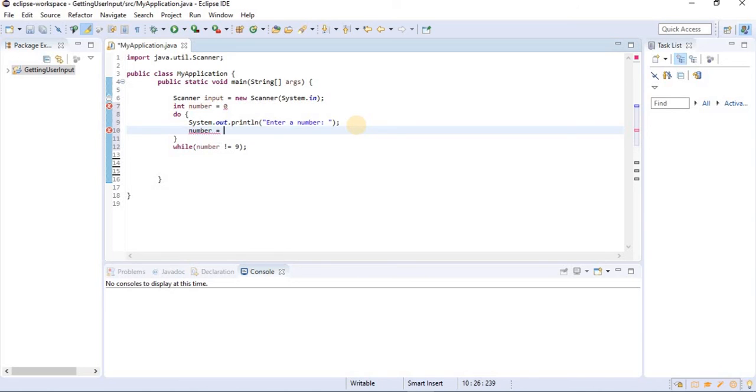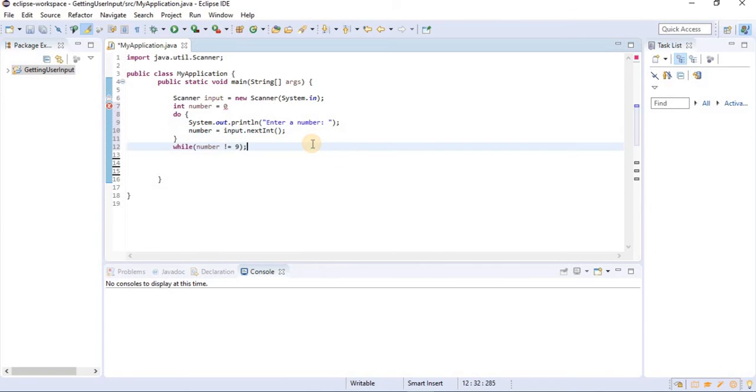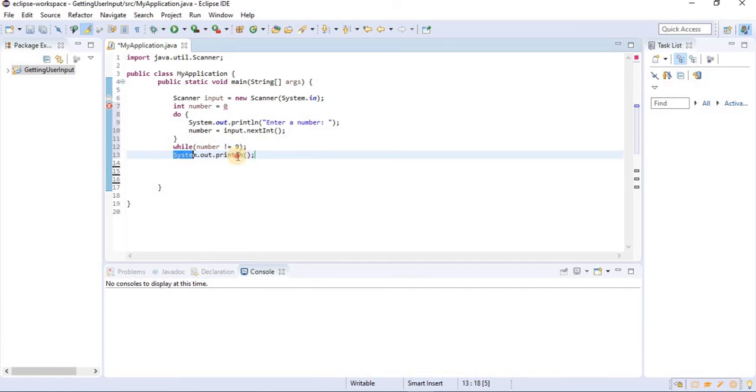We're gonna assign our variable to our scanner object. And down here, I'm gonna write some more code. And this statement will be executed when this condition returns false. So I'm gonna say right here, you got 9. Now to make a correct format, click Ctrl-Shift-F and let's see if our code works well.